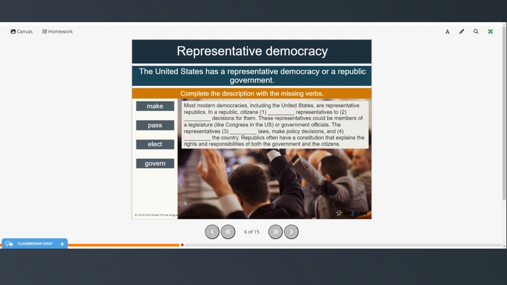In a republic, citizens elect representatives to make decisions for them. The representatives could be members of a legislature like Congress in the US or government officials. The representatives pass laws and make policy decisions and govern the country. Republics often have a constitution that explains the rights and responsibilities of both the government and the citizens.